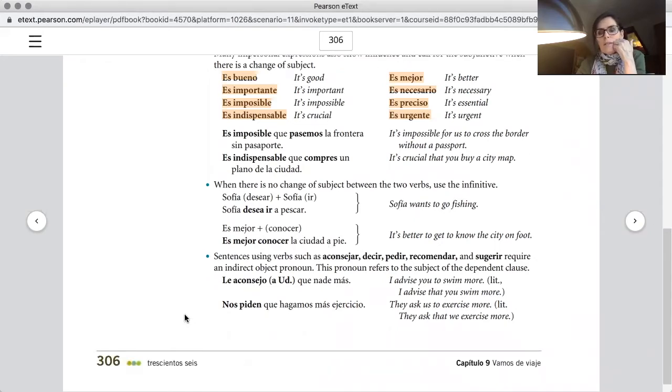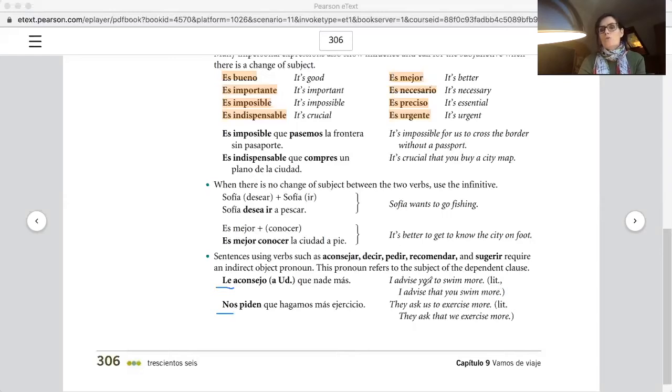And then it tells you next, last but not least, sentences using verbs like aconsejar, decir, pedir, recomendar, and sugerir. They just remind you that they have the indirect object pronoun here. Because you're saying I recommend to you, le aconsejo, I advise that you swim more.